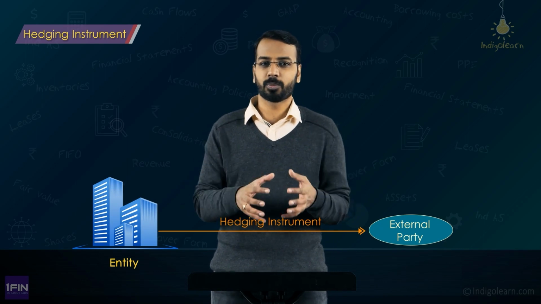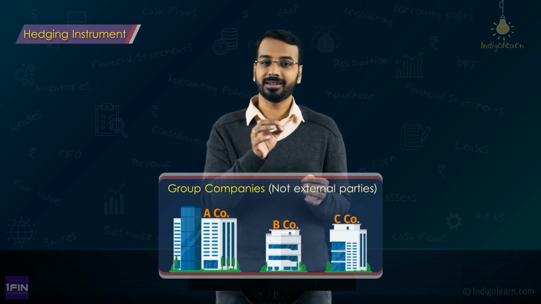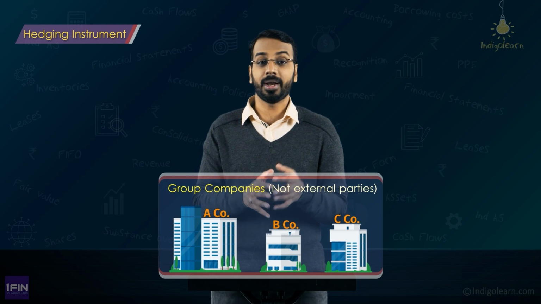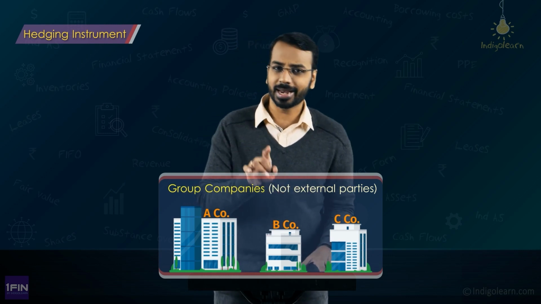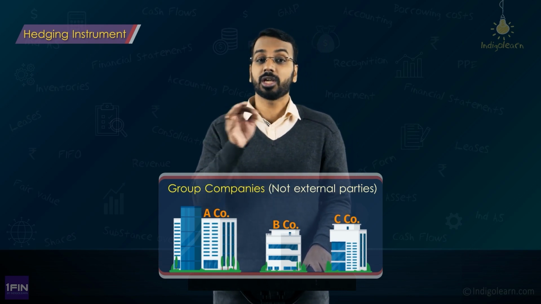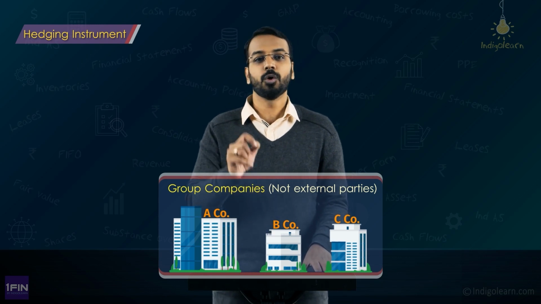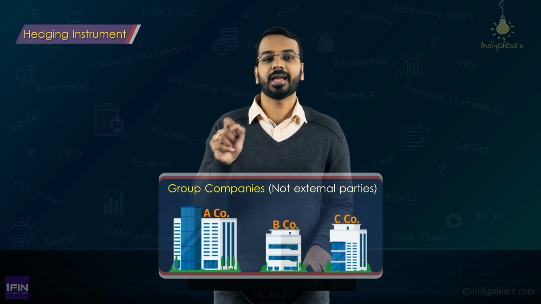Now, we have understood what all items can be designated as hedging instruments, right, and we have taken some examples as well. Now, what the standard says is, these contracts, if they have to be designated as hedging instruments, have to be with an external party. This becomes more relevant when you are looking at a group company. Say there is a group company, company A, company B, company C, these are a part of the same group, and if there is a contract between A and C, you cannot designate it as a hedging instrument in the consolidated financial statements. In the standalone financial statements, you can consider it to be a hedging instrument, but in the consolidated financial statements, you cannot, because the contract is within the group. So, you have to always see that the contract is entered into with an external party.